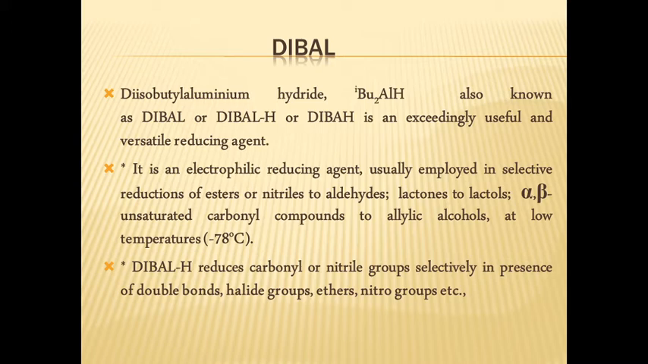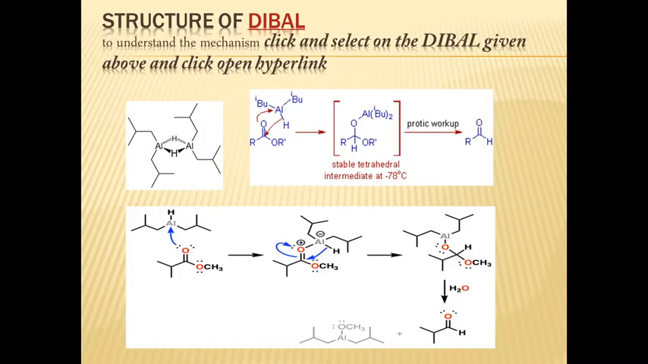And we can see that this is available commercially as a solution in toluene or hexane. At ordinary temperatures, esters and ketones are reduced to alcohols, nitriles give amines, and epoxides are cleaved to alcohols. This is a convenient reagent for reducing carboxylic acid to alcohol. It can also be used for reducing esters to alcohol through the formation of an aldehyde, as I have already explained. And it is possible to stop the reaction at the aldehyde stage also.